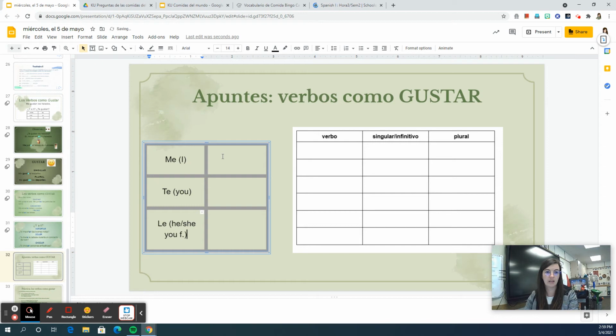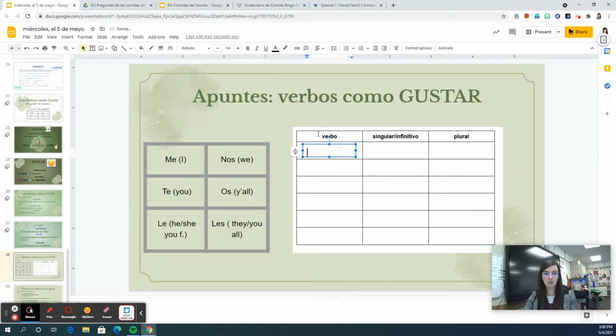All right, there we go. We, nos. Y'all, os. And the last one, they, ellos, ellas, or you all, formal, les. So this is what you have to have at the beginning of all of these verbs. ¿Qué son los verbos? What are the verbs, you might ask?